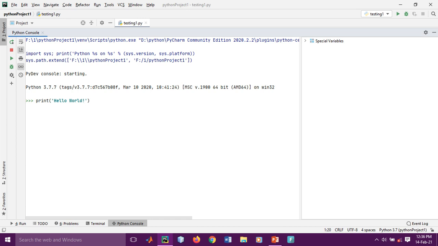This way you can also write it in double quotes, and you can also use triple quotes for writing a string. Like this way you can write in Python.